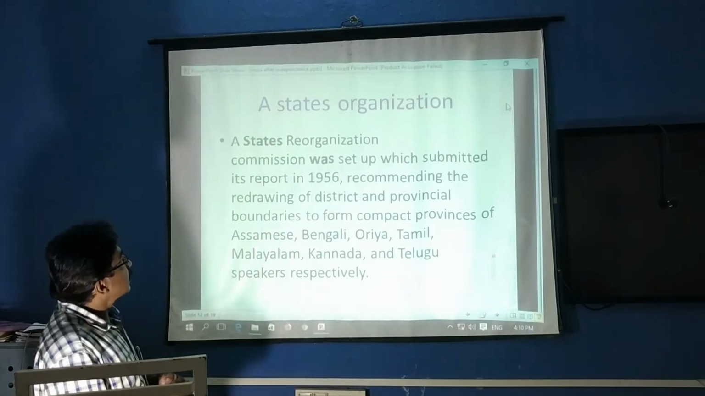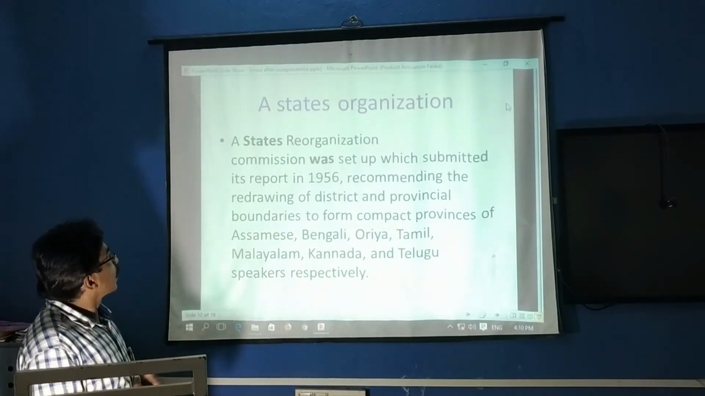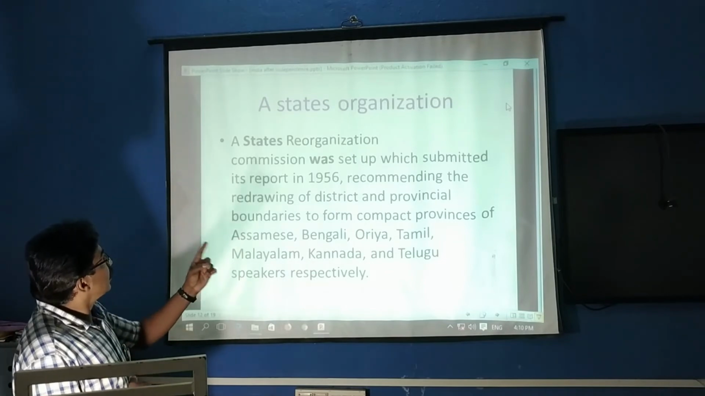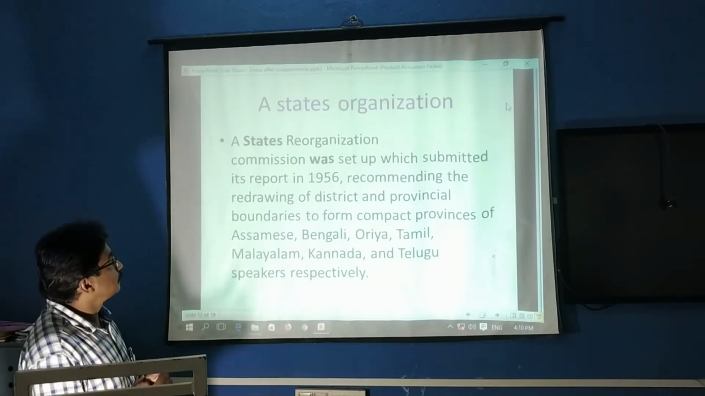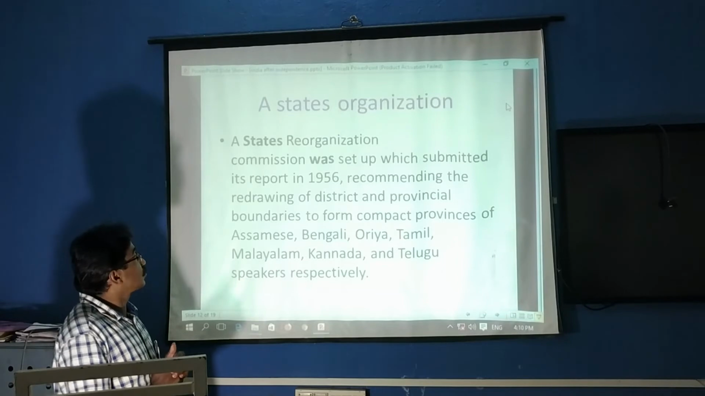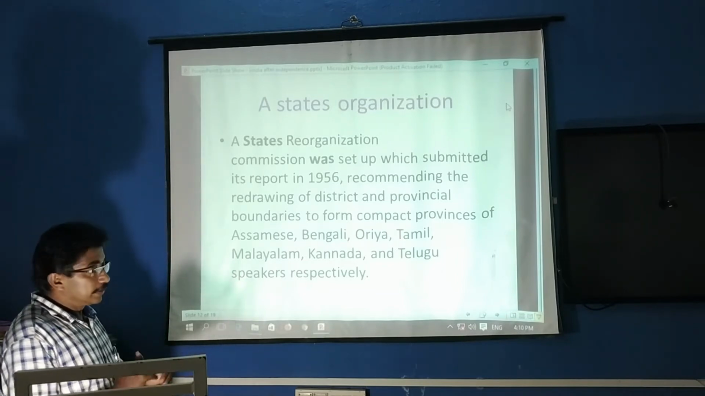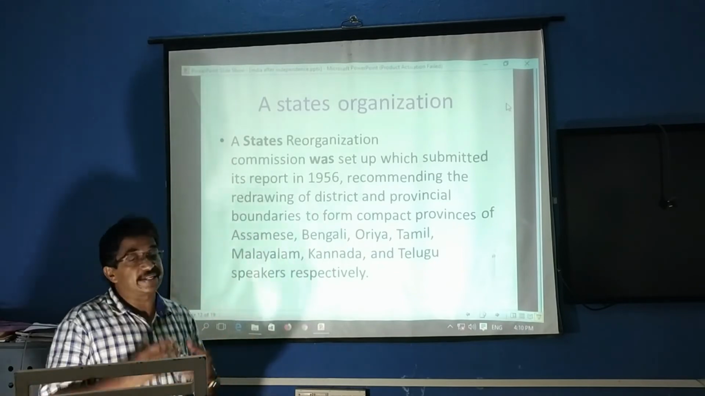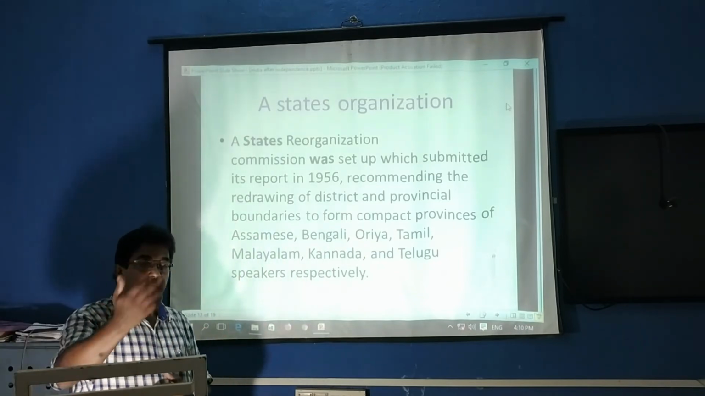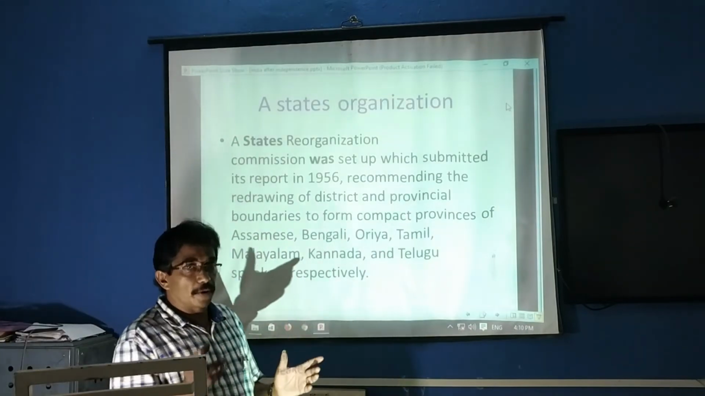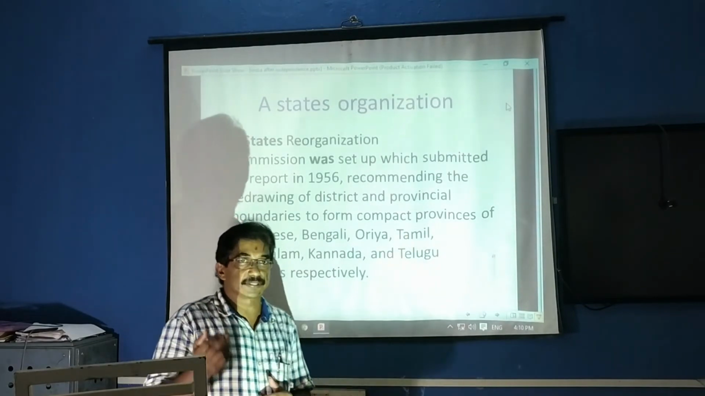Next, states reorganization. A State Reorganization Commission was set up, which submitted its report in 1956 and recommended separate states. So we can see how state formation took place, which we are going to discuss.